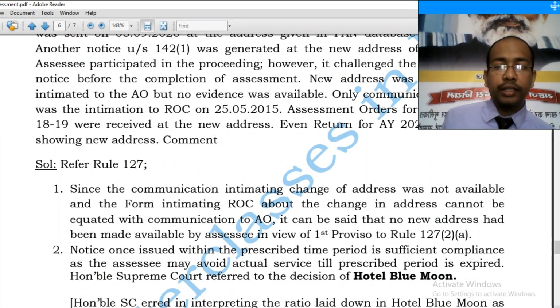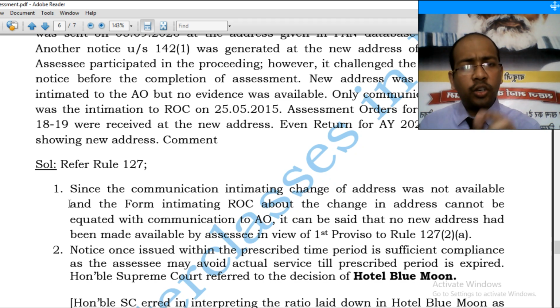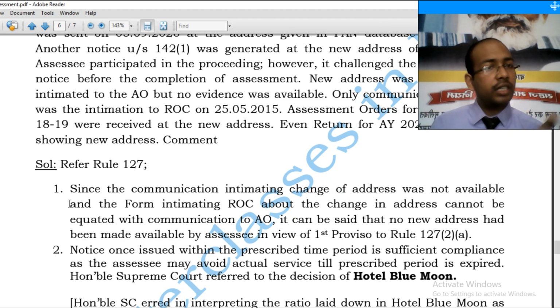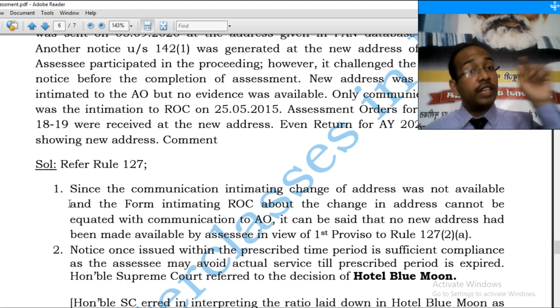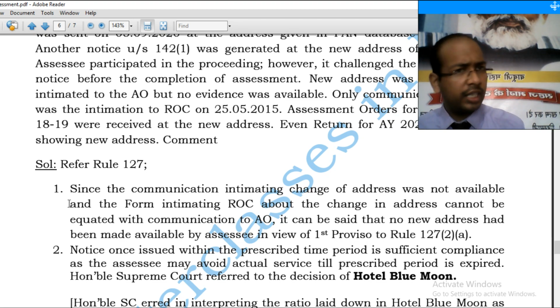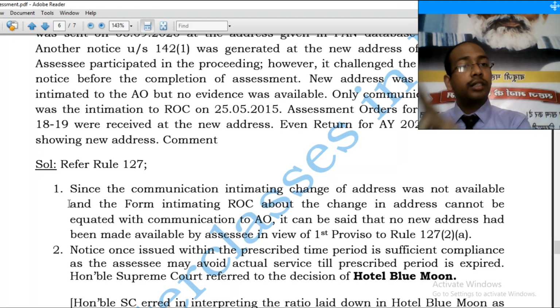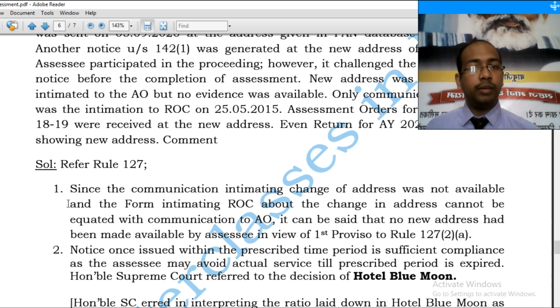What it says? What the Honorable Supreme Court says? Since the communication intimating change of address, assessee was claiming that I have separately intimated to cover his case under the proviso of 127. What does proviso say? Proviso said if assessee has provided a new address, the notice should be served at that new address. Since the communication was not available and assessee claimed that the form intimating ROC should be construed as intimating the assessing officer, the Honorable Supreme Court says no. It cannot be said to be a new address. Communication of new address to the assessing officer.